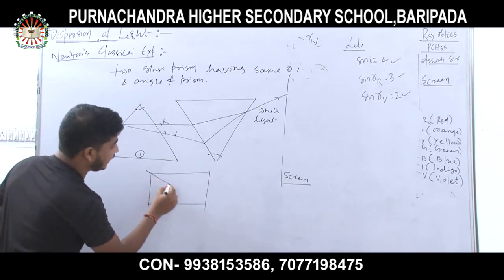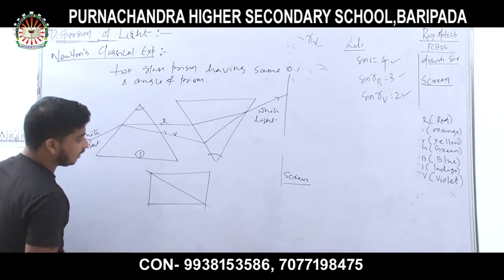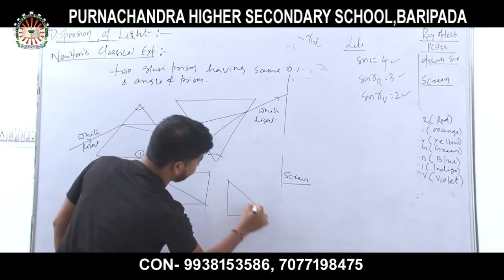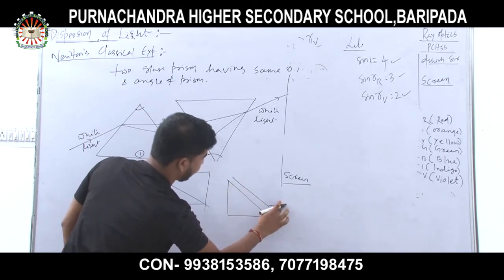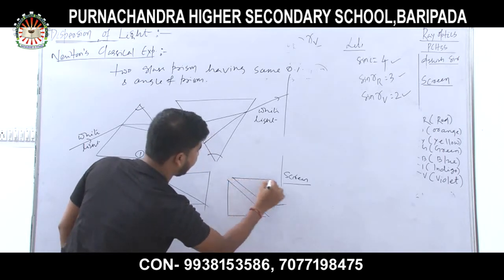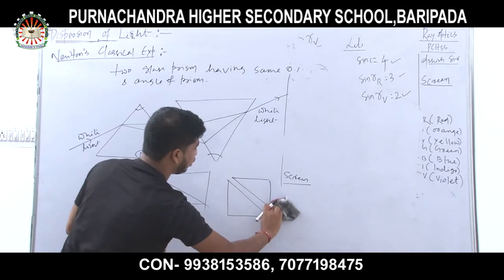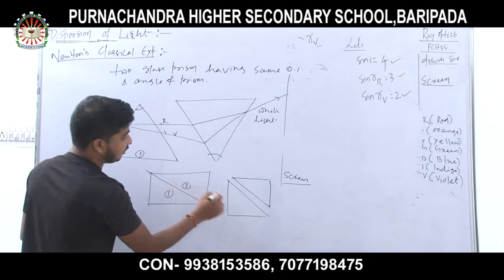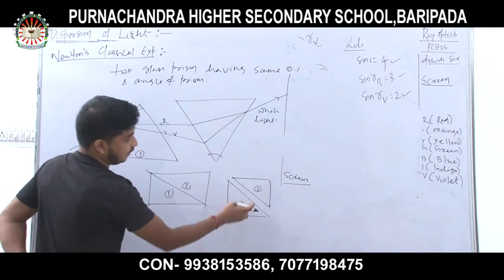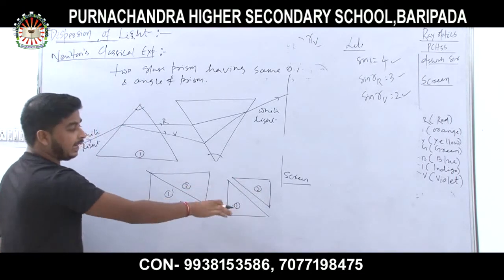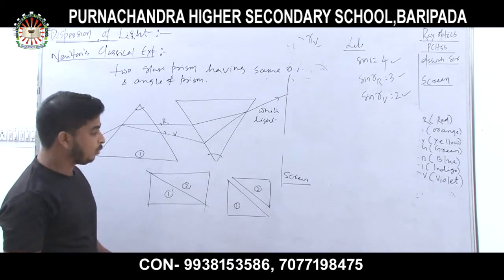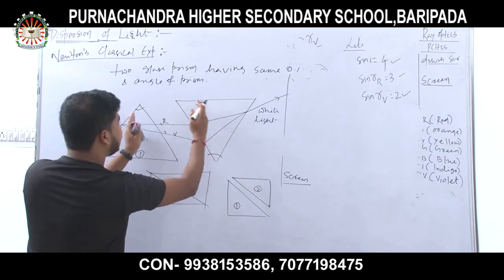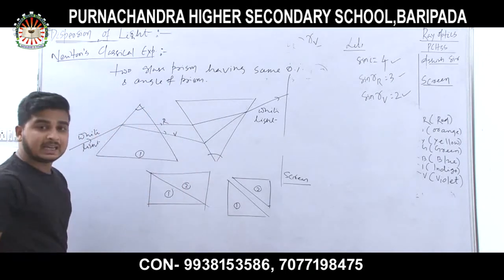If I cut it diagonally, then it will look like this, 2 prisms. If a glass slab is cut, then it will be 2 prisms, where the second prism is upside down with respect to prism 1. If you combine these 2 prisms, it will form a glass slab.